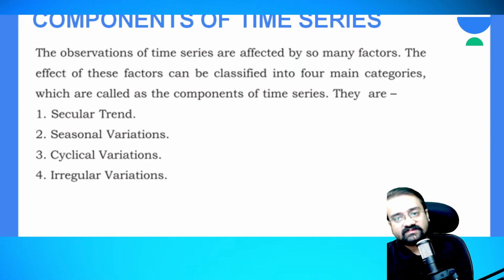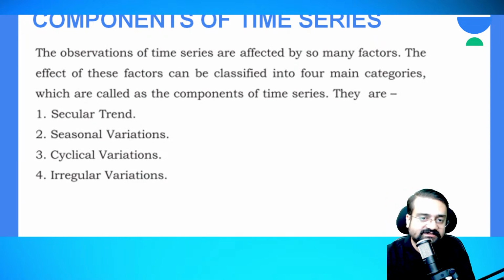Okay, so what are those 4 categories here? They have given them in 4 categories. So these categories are said to be components. So the factors that affect the numerical data are categorized into 4 categories. These 4 categories are collectively known as components of time series. So now let's begin to see what are these individually.